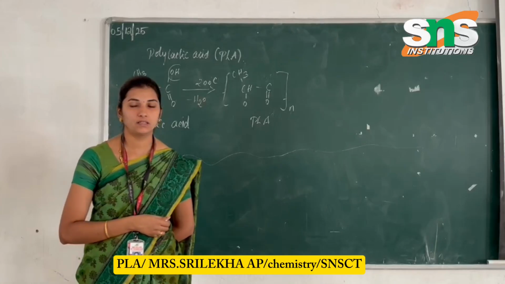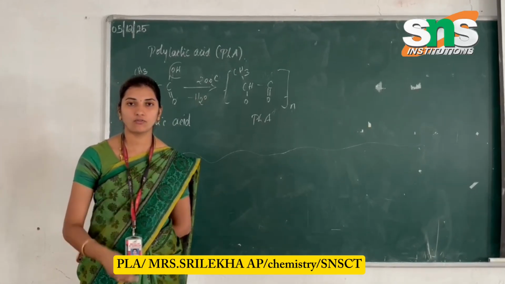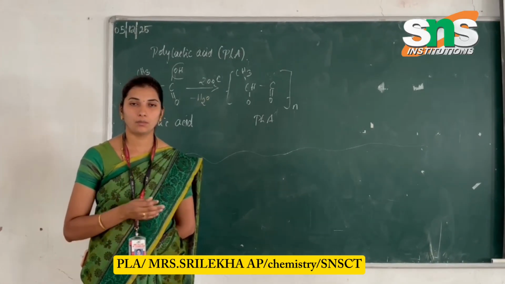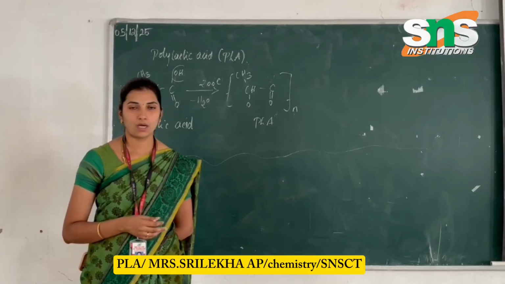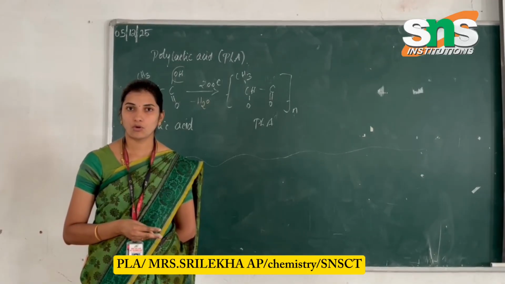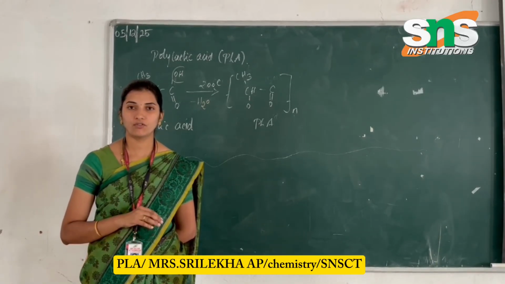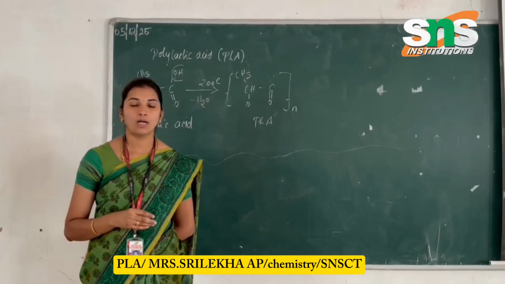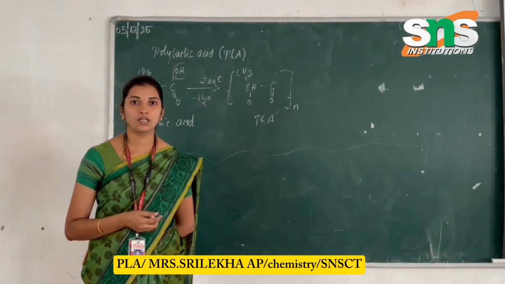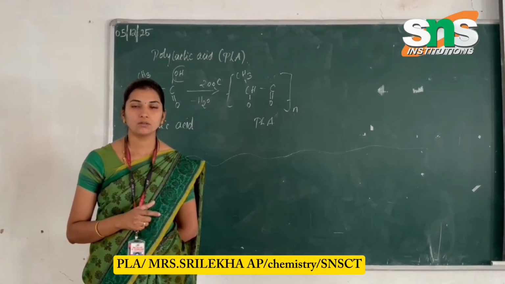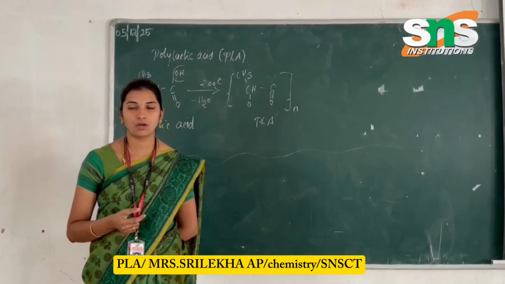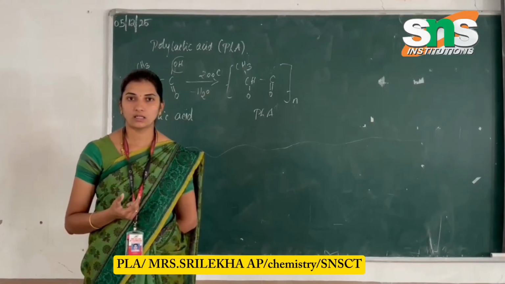Polylactic acid is a different form of polymer based on its monomer. Previously we discussed other polymers, which have different types. But polylactic acid is mainly different from the other polymers because it is made by fermenting starch from plants such as corn, maize and sugarcane pulp.